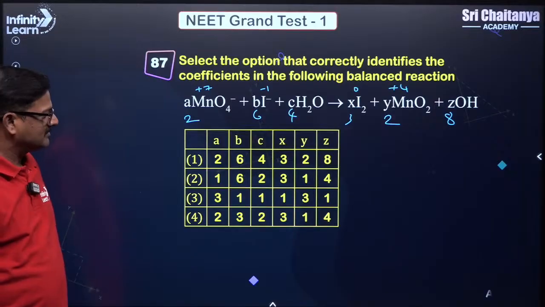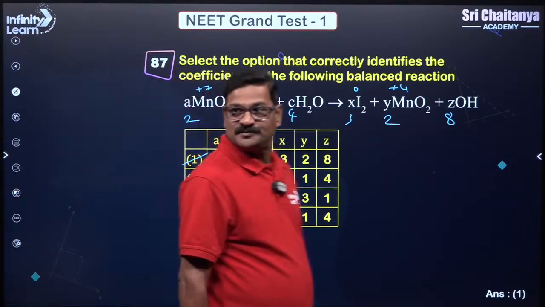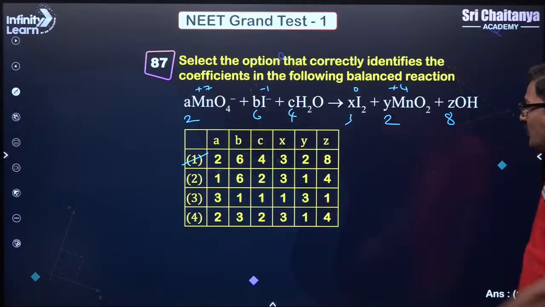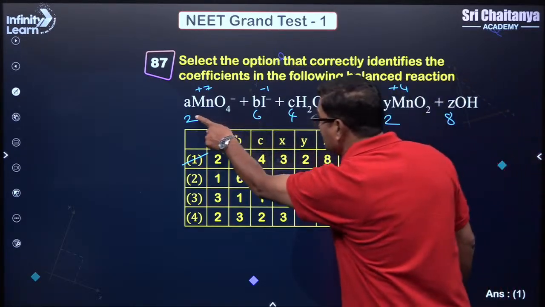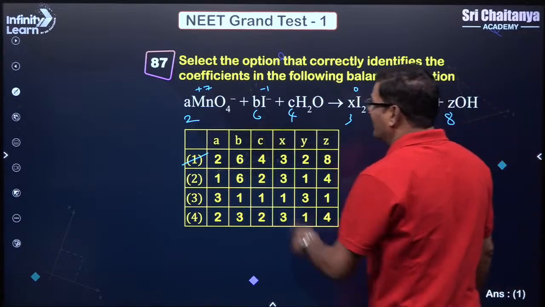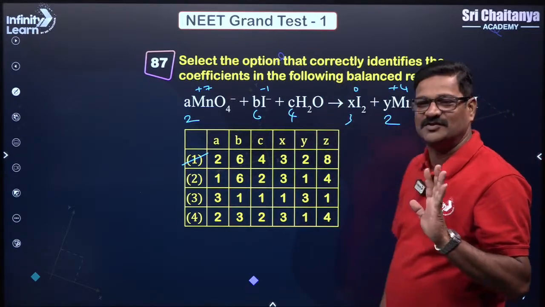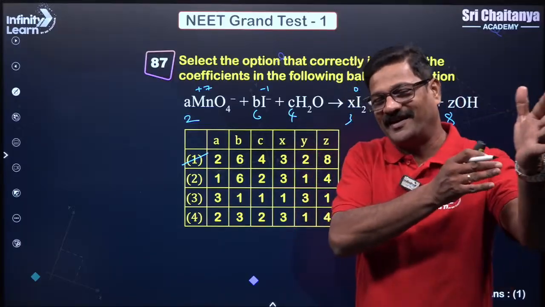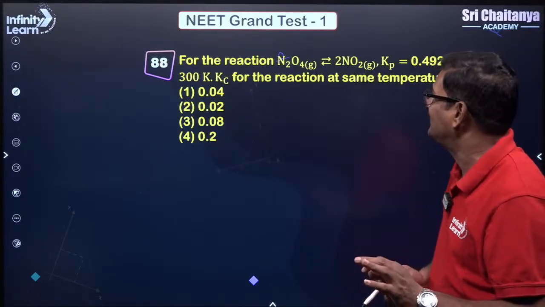Which answer is coming? Option 1, right? You can balance it and jumble it and find that if 2 is there, it can be 2 here. If 6 is there, it can be 3 here. Now you can solve it. For the rest of the things, you need not take an A4 sheet and do it. There are certain things you can easily handle.